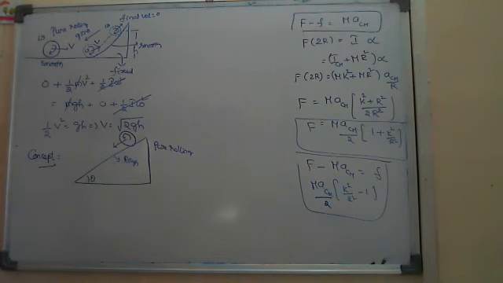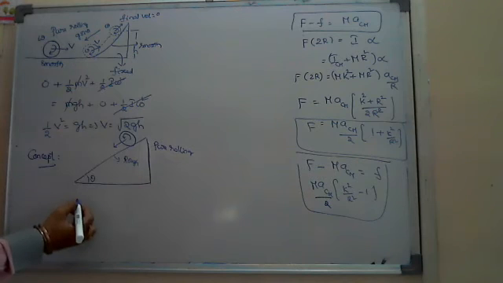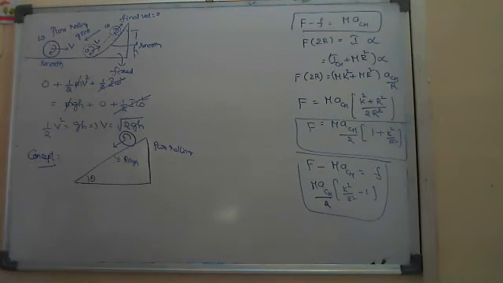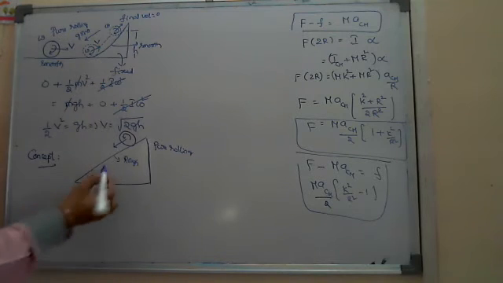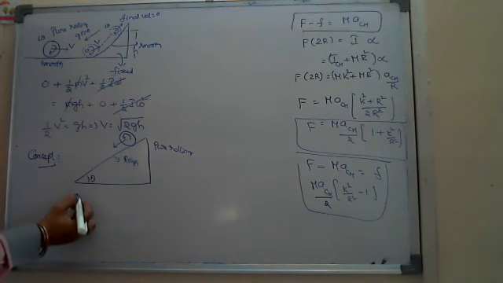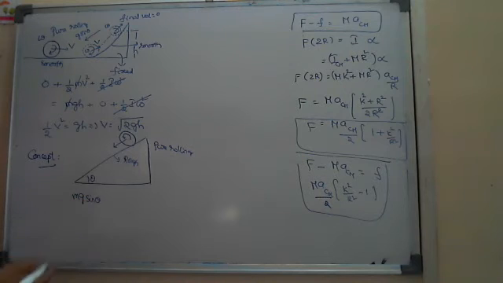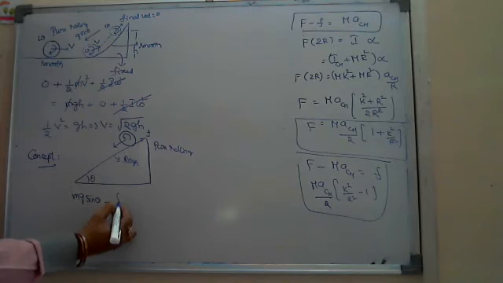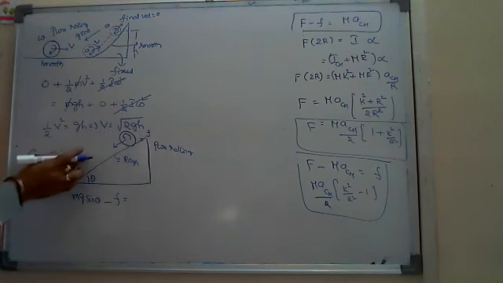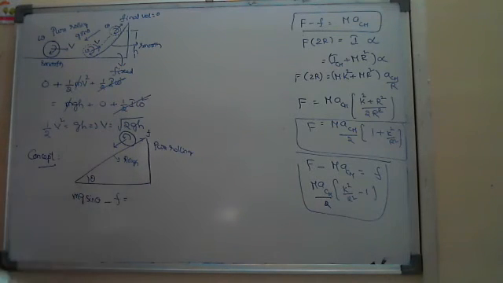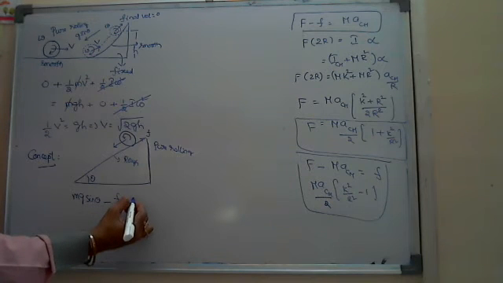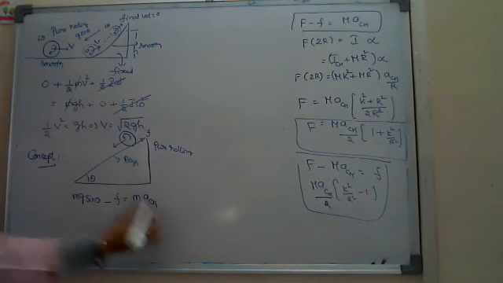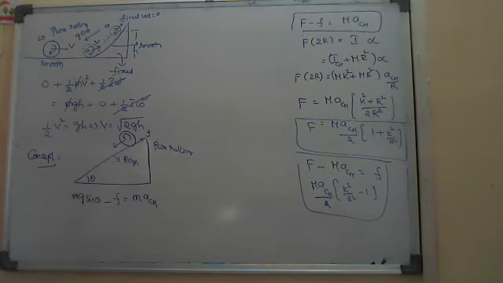In this case, you can calculate the acceleration of the body using the translatory equation. Here the forces are: one is mg sine theta, and the other, since it is rough, is the frictional force f. So mg sine theta minus f is the net force. It is coming down, so mg sine theta should be greater than f. Minus f equals the net force, I write m ACM. From that I have to calculate ACM.